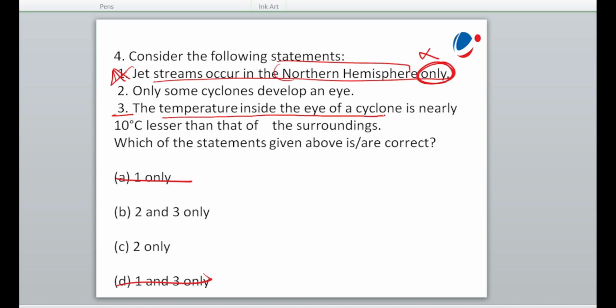The temperature inside the eye of a cyclone is nearly 10 degrees Celsius lesser than that of the surroundings.